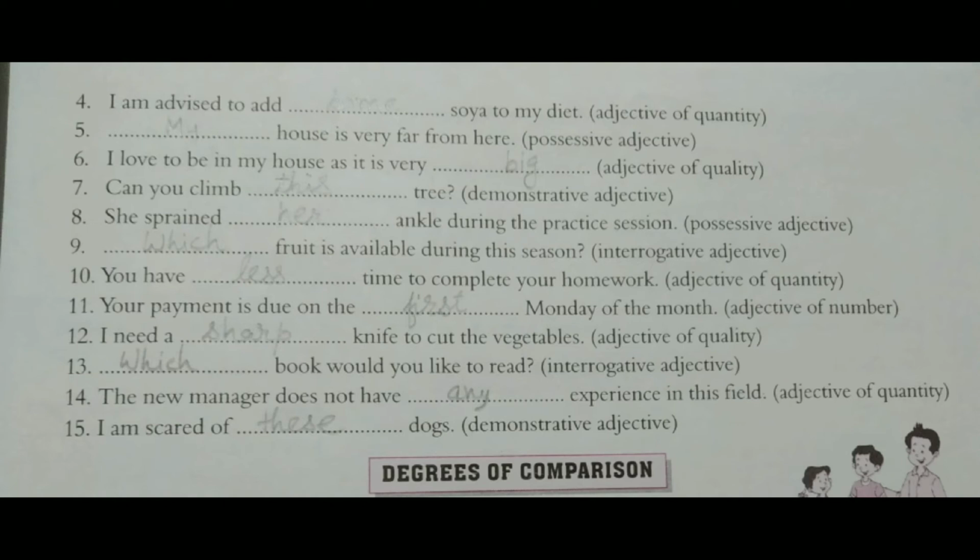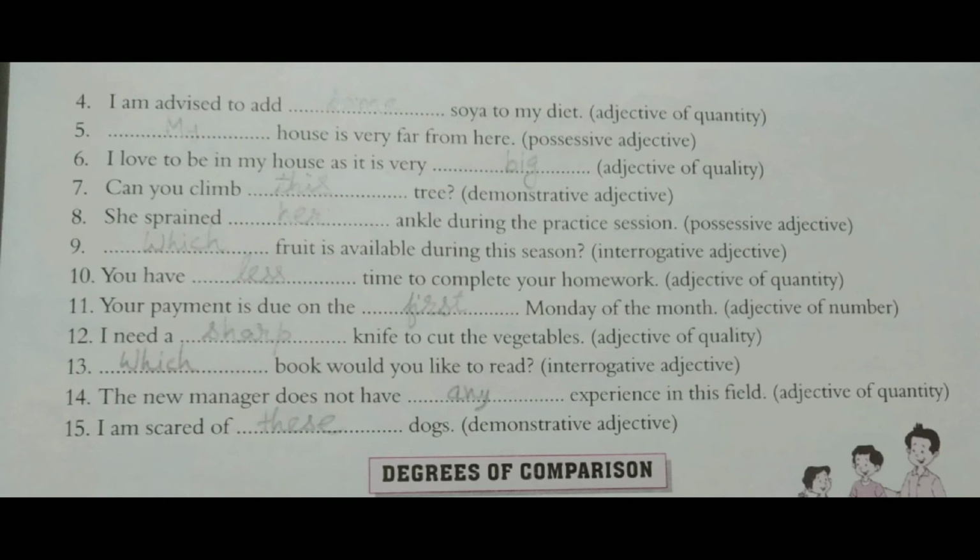9. Which fruit is available during the season? Which is interrogative adjective. 10. You have less time to complete your homework. Less is adjective of quantity. 11. Your payment is due on the first Monday of the month. Adjective of number, I have used first. 12. I need a sharp knife to cut the vegetable.